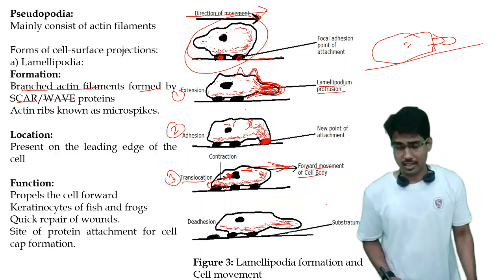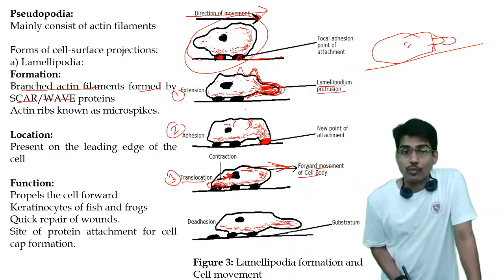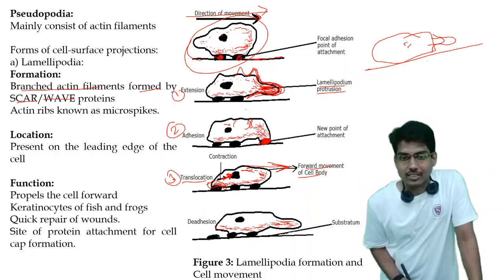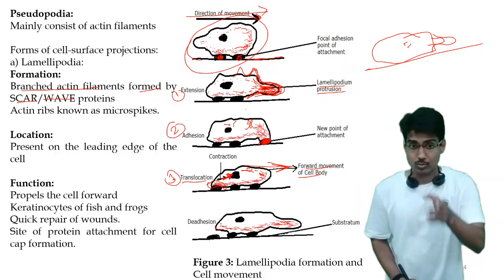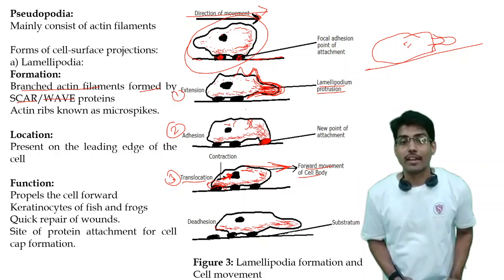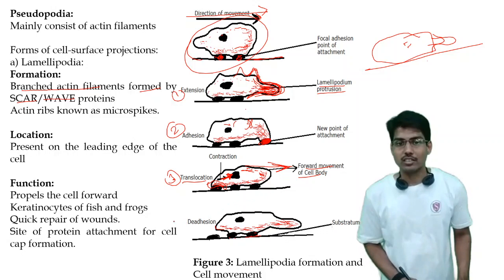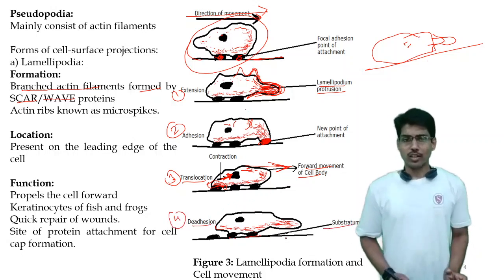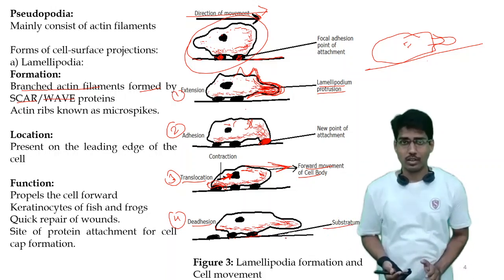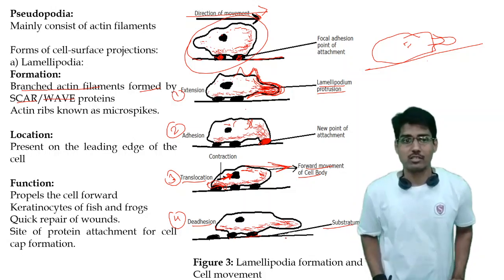What will happen in the last step? That is de-adhesion. Now this previous point of attachment will be completely detached from the cell, and once it is completely detached, the cell migrates to a newer position. This step is called de-adhesion. In this way, the cell will form again a new point of attachment and the cell can easily move. So this is the significance of the lamellipodium.